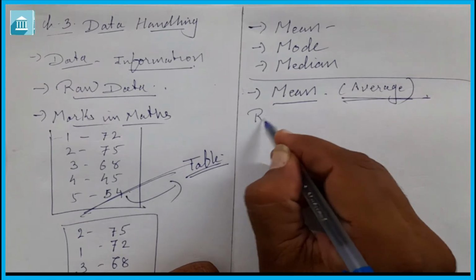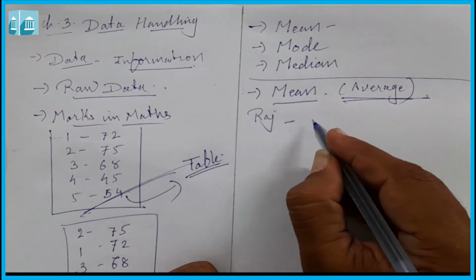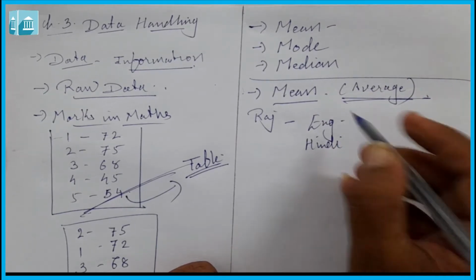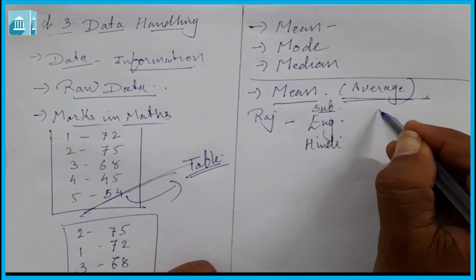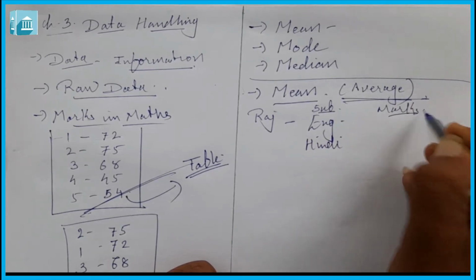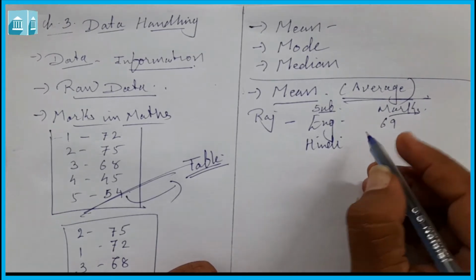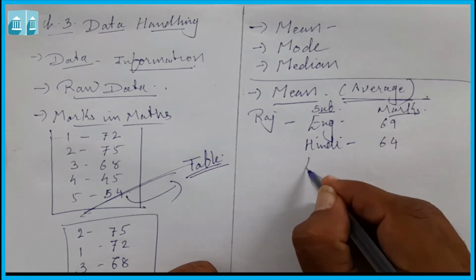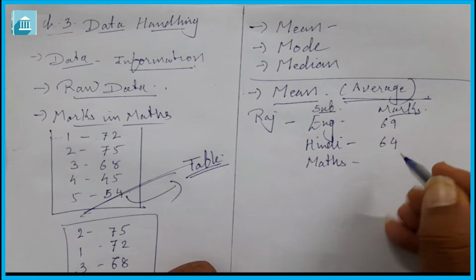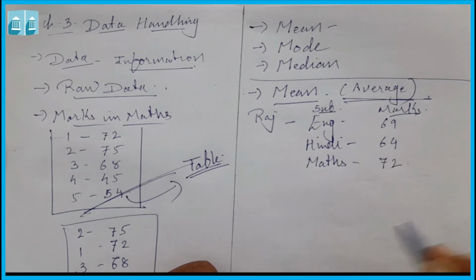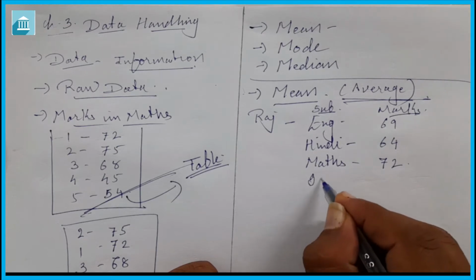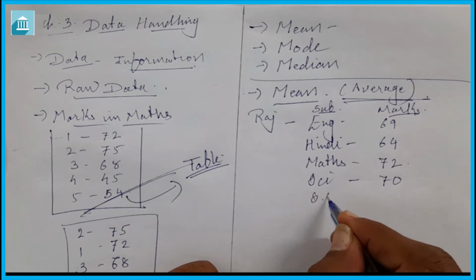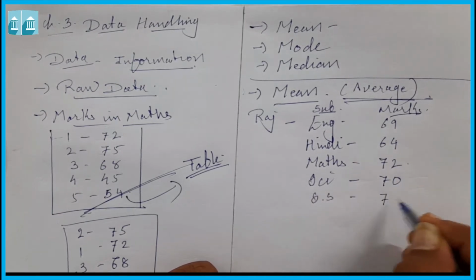Suppose one student, Raj, got these marks in the subjects. Suppose he got 69 marks in English. In Hindi, he got 64 marks. Then in math, he got 72 marks. Then in science, he got 70 marks. In essays, he got 75 marks.